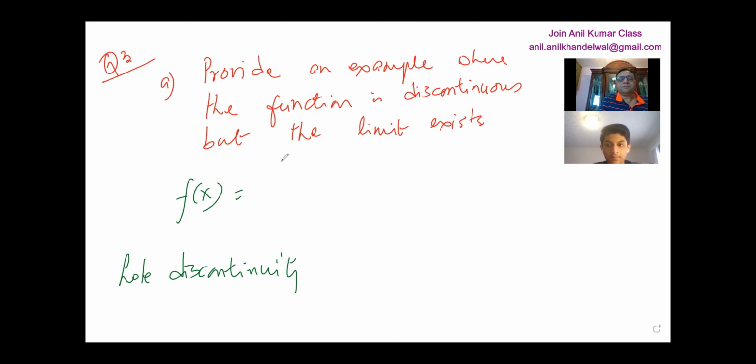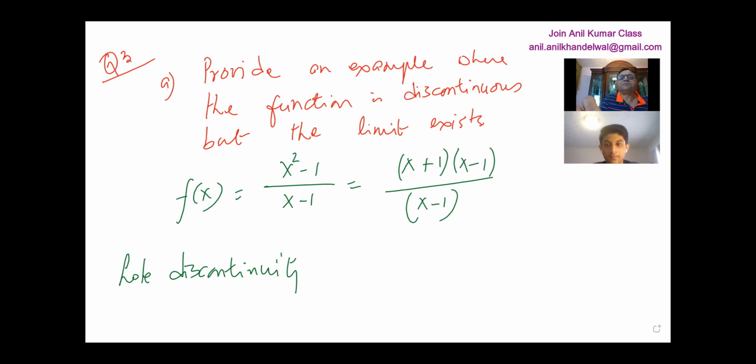Yeah, example. X squared minus 1 over x minus 1. Surely, that is an excellent example. Since we have a common factor here, they cancel out. So this is equal to x plus 1, where x is not equal to 1, right?